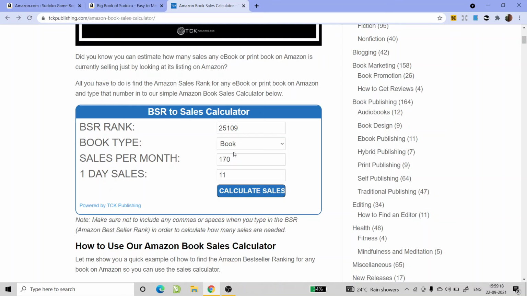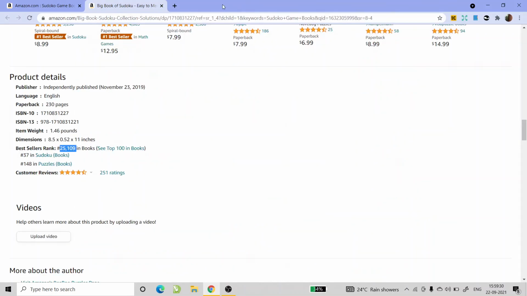This person has 170 sales per month and 11 sales per day of this one single book. He might have 10 different similar books, but from this book itself he is getting 170 sales a month. This is how KDP works, and KDP is amazing.